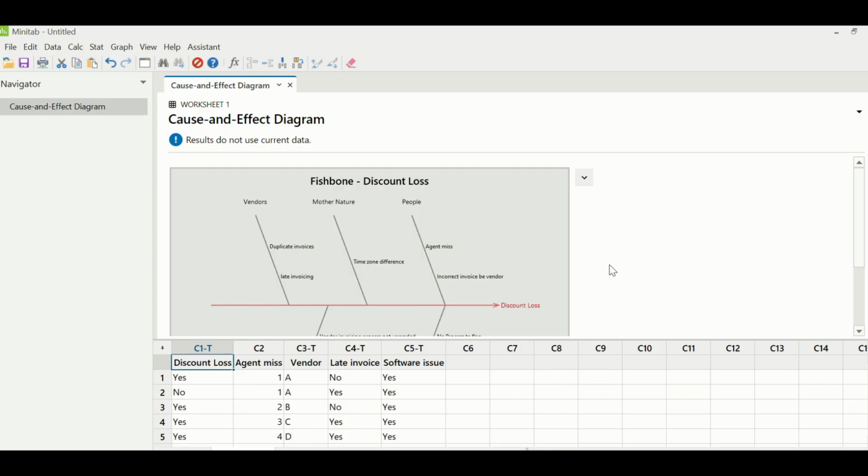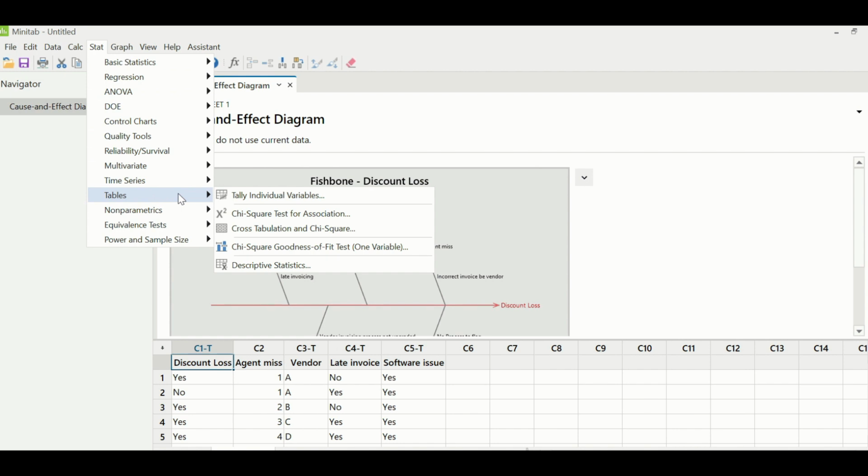After the data was collected, they used hypothesis testing to identify the potential Xs. Discount loss was project Y. Agent miss, vendor, late invoice and software issues were the Xs on which the data was collected. The chi-square test was done to identify which of the Xs was a significant X.